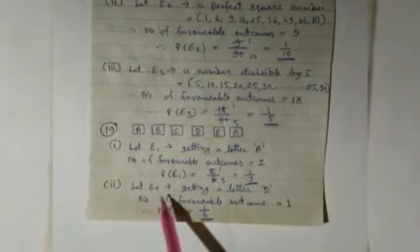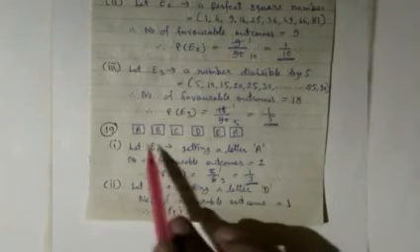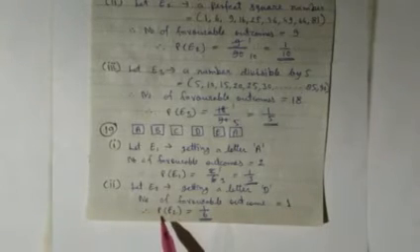In the second part, let E2 be the event of getting a letter D. Since there is only 1 D, the number of favorable outcomes is 1. Hence probability P(E2) equals 1 upon 6.